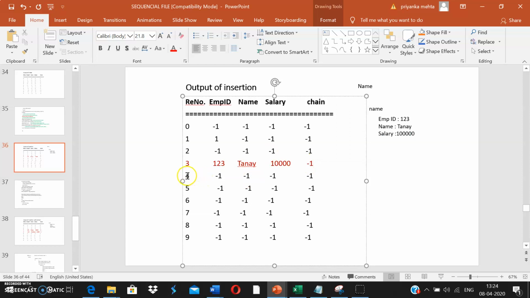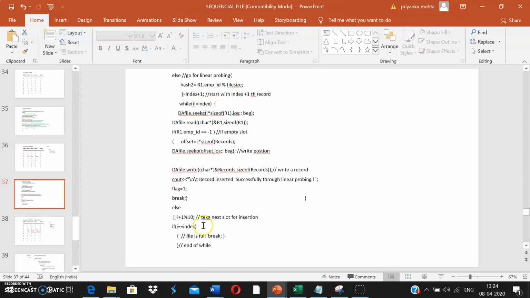We will have the pointer here. We are going to read this record. We are going to check if the space is empty or not. If the space is empty, we are going to write to this particular location and then we will come out of the loop. This is what we are doing. This is the same as what we have done in hashing. So we are combining hashing and file handling together. So it is not very tough to understand. Please see this properly and let us know if you are having any doubts.